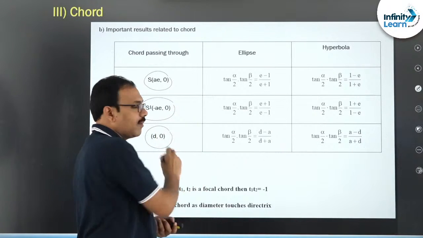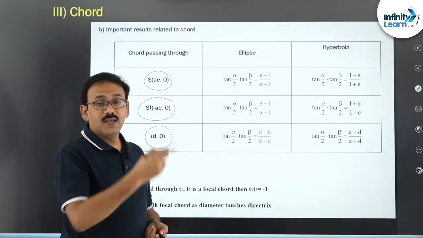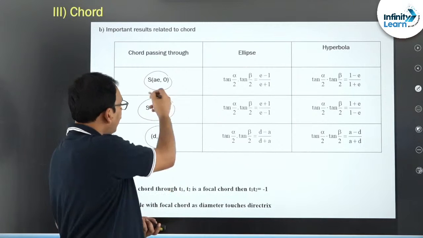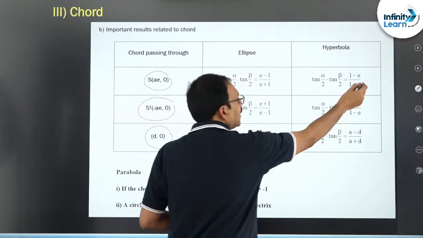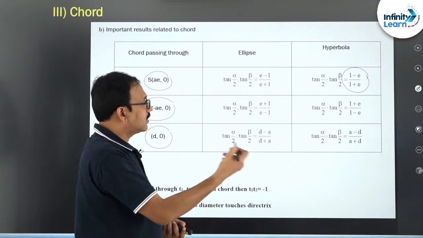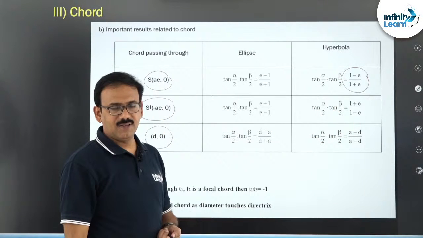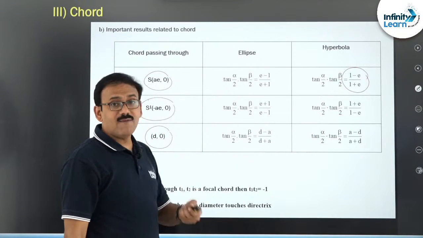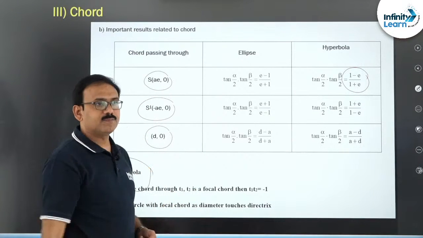If it is through D comma 0, you remember this, D minus A by D plus A. In case of hyperbola, if it is passing through S, I have to get a negative number, 1 minus E by 1 plus E. Second S dash reverse. Third, here you multiply with A minus D by A plus D. That's all.